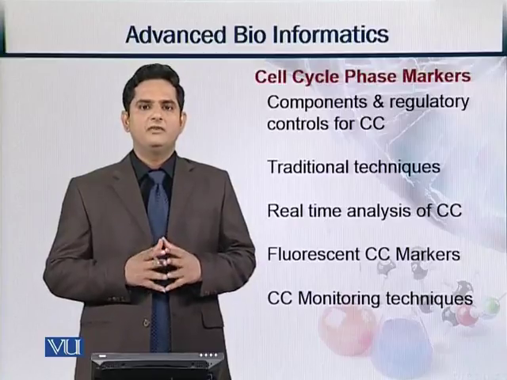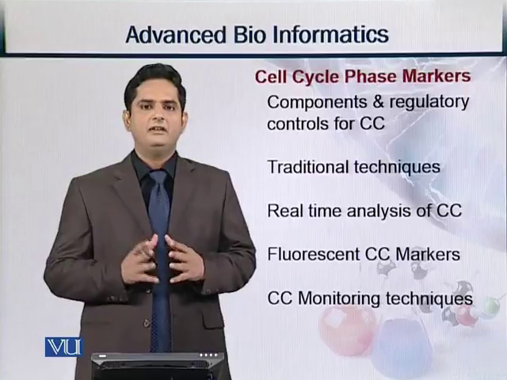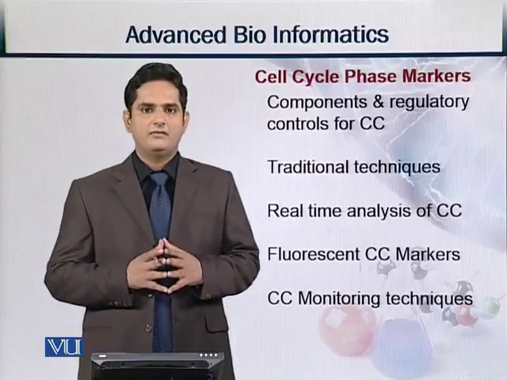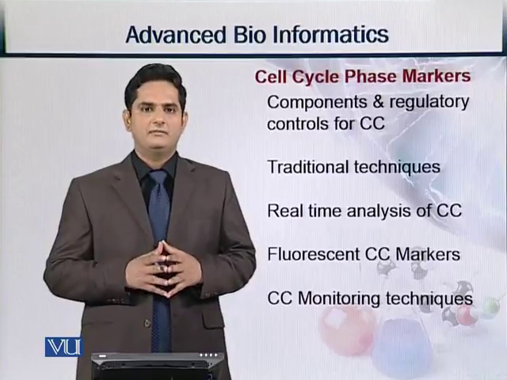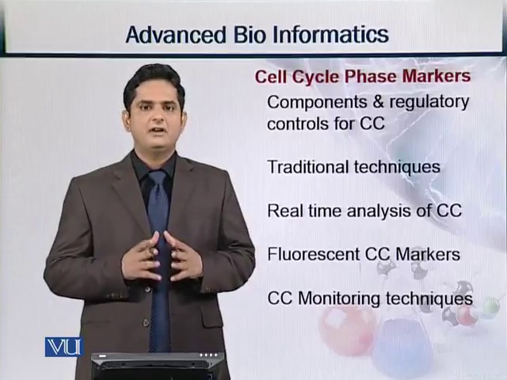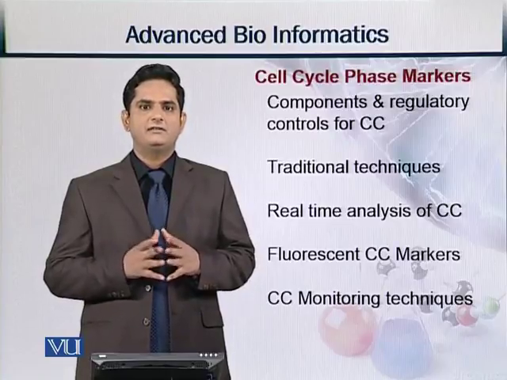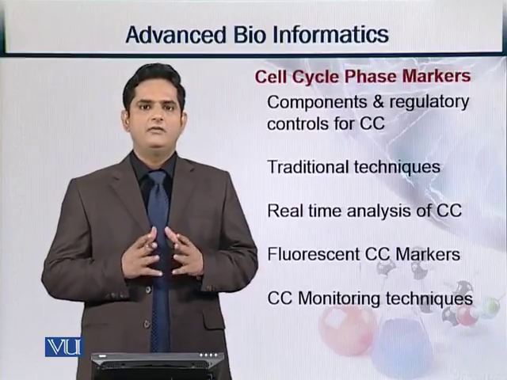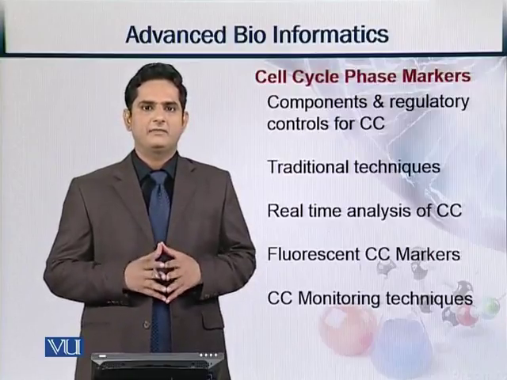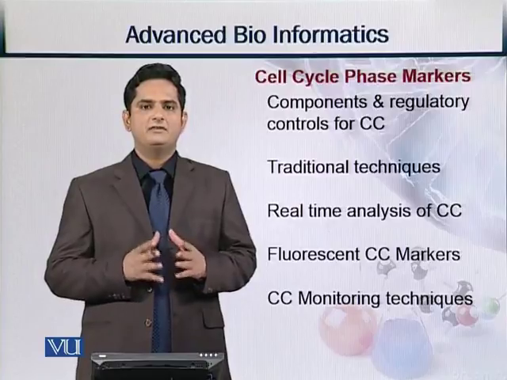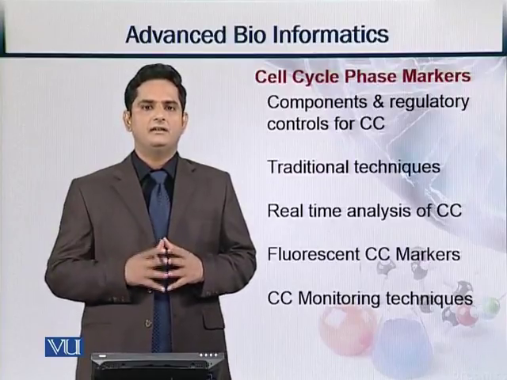For that purpose, we need several components and different phase markers. These phase markers basically help us to identify current phases or situation of the cell division. There are several traditional techniques available, such as DNA staining, lysis, fixation, etc., which help us to identify different phases of a given cell cycle. But the problem is that these traditional techniques usually do not work for real-time analysis of cell cycles.